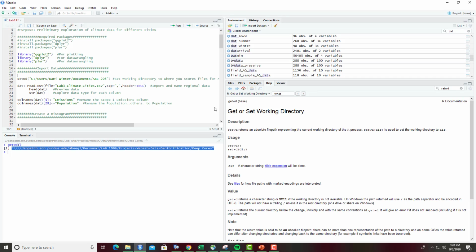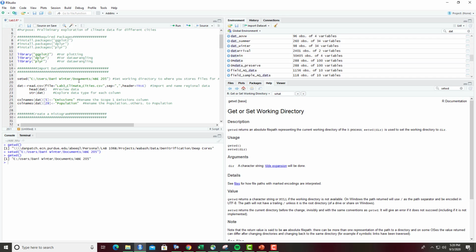So I'm going to use this set working directory command, and this file path is where the CSV that we're working with today, climate lab3_climate_cities.csv, is located. I'm going to go ahead and hit Control Enter to run this code. Now if I type getwd in my console, you can see my new working directory is the file path where my file is located.